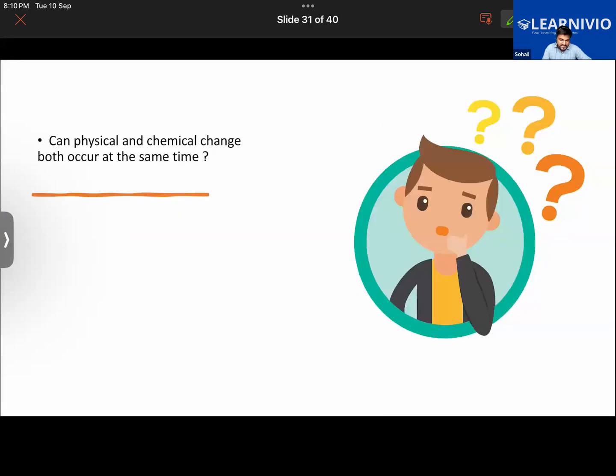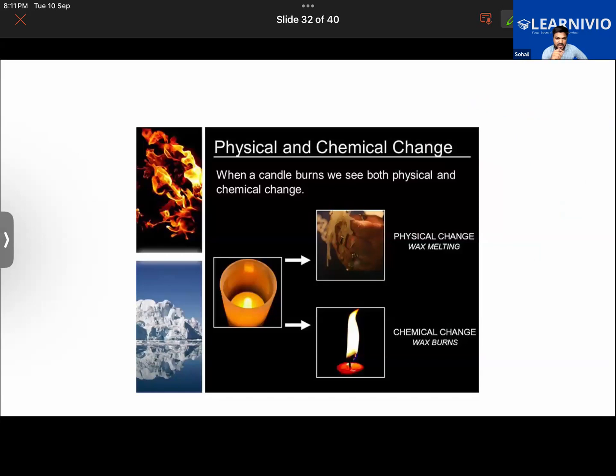Now we have an interesting question: can physical and chemical change both occur at the same time? What do you think of this, Razan? Think of the burning of a candle. When a candle burns, you see the wax is melting, and the wax is burning as well. The thread of the candle is also burning. So both the changes are happening at the same time.